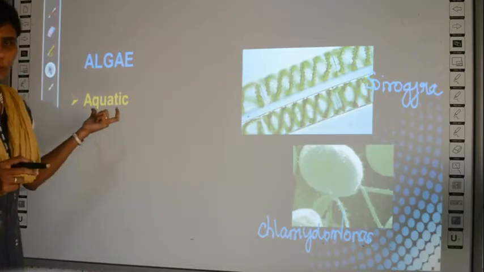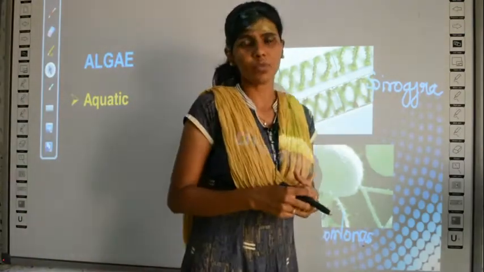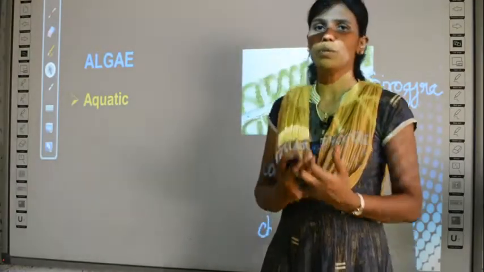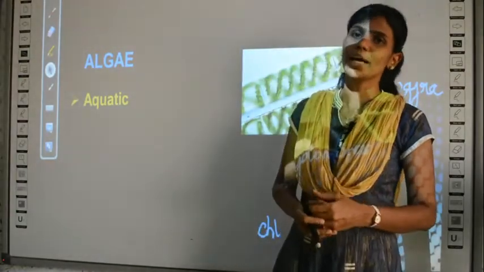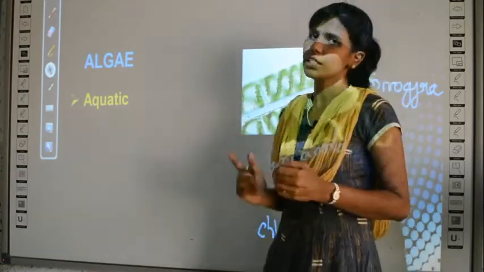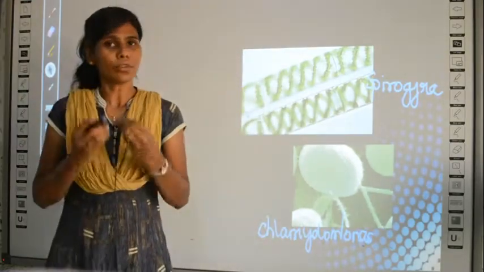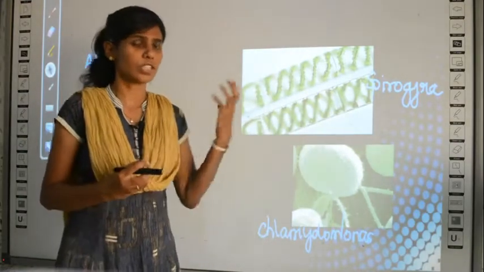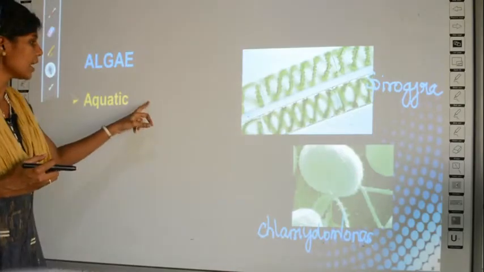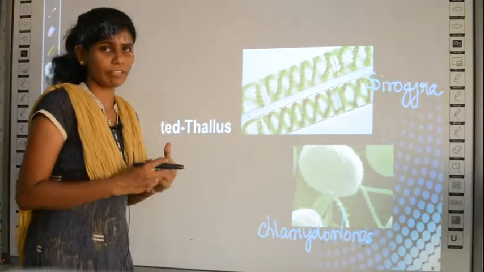Okay. First property is algae is always aquatic. What is aquatic? Aquatic means those organisms which can live in water are called aquatic organisms. So algae can live only in water. That's why the property is given as they are aquatic, and then they are undifferentiated.